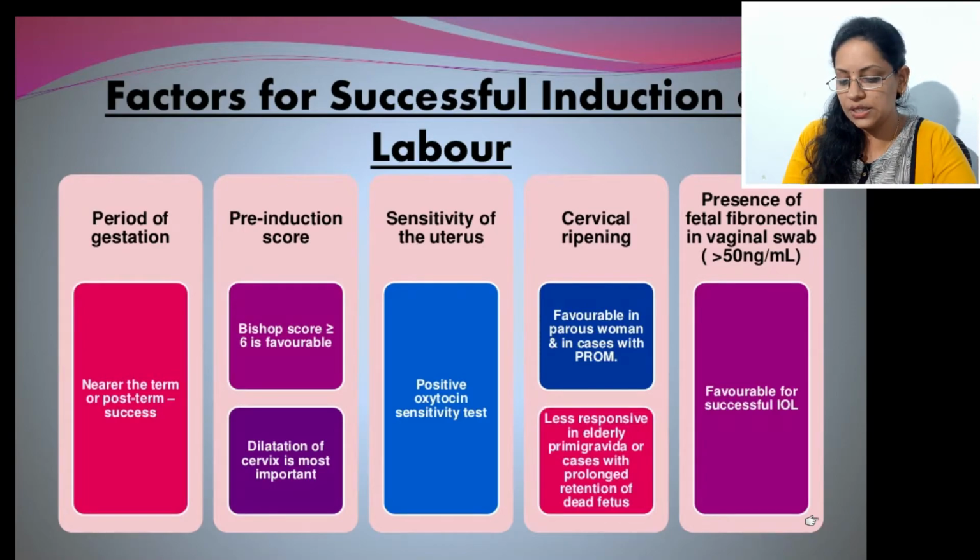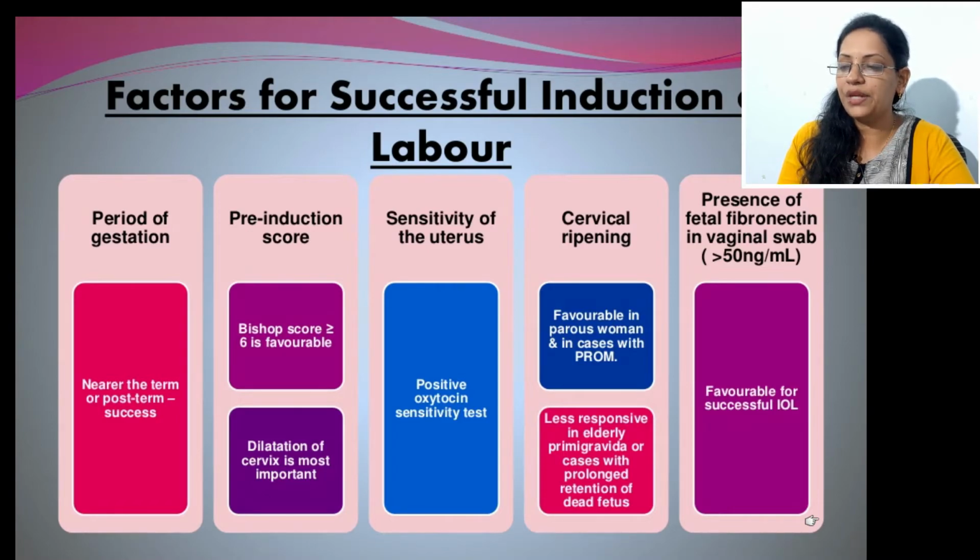Oxytocin sensitivity test is usually performed. Oxytocin is an injection which induces the labor pains. So if the patient is very sensitive to oxytocin, she can have sufficient labor pains, so labor can easily progress. So that is again a factor for successful induction.